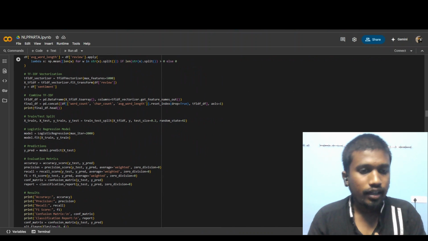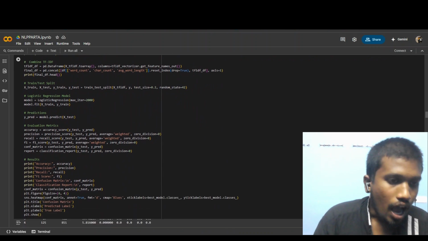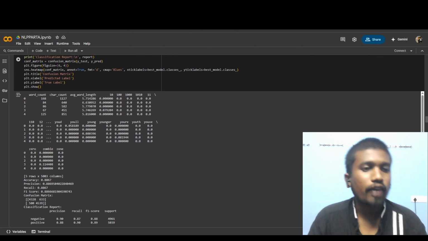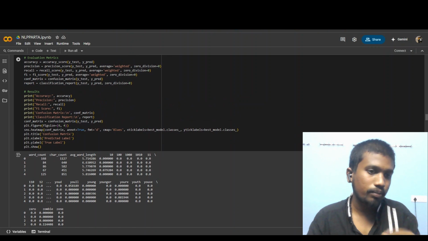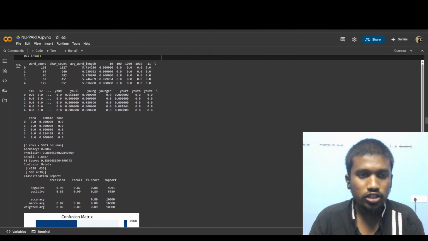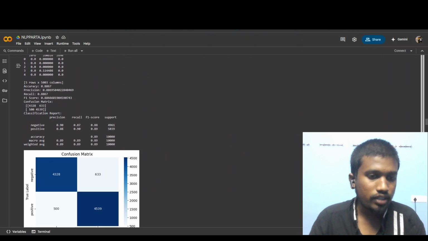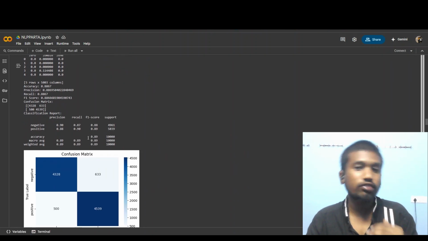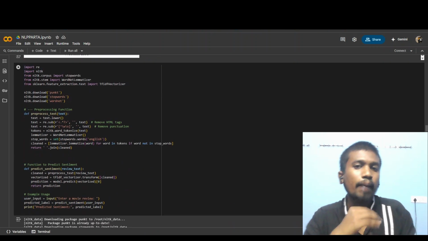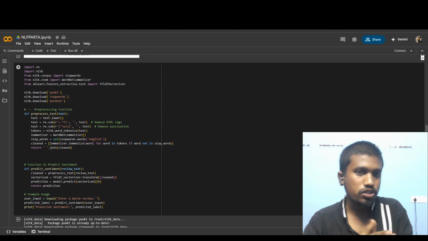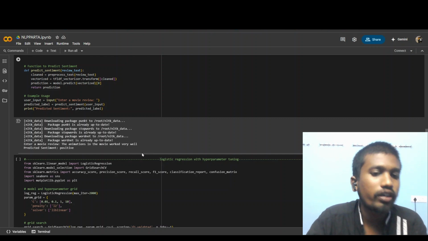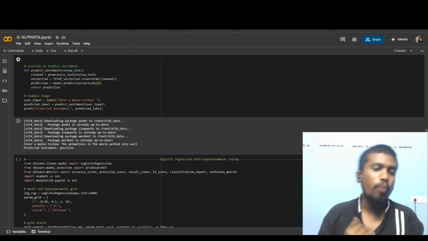After training and testing, we have to evaluate the developed model. We have to choose standard metrics like accuracy, precision, recall, F1 score, confusion matrix, and classification report. For this logistic regression model, the accuracy is around 89%, which is a very good model. And after that, I've written code which can predict the movie review as either positive or negative. Here we can see I gave the input, the animations in the movie work very well.